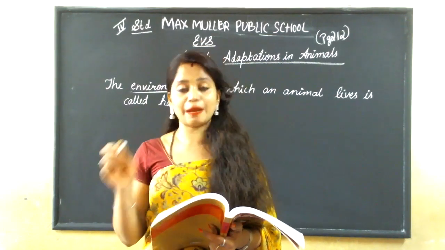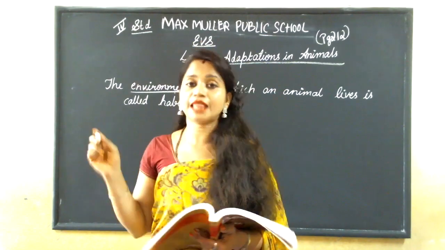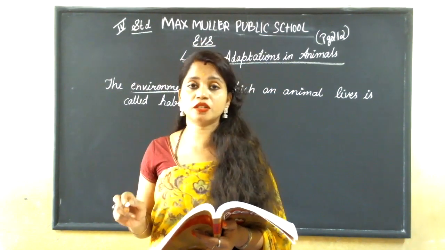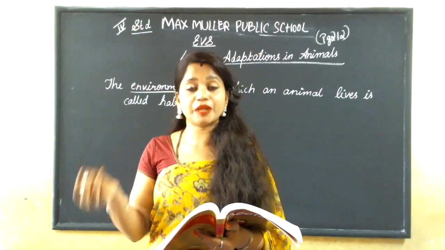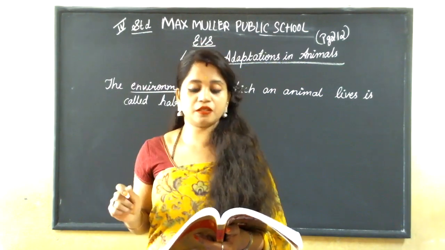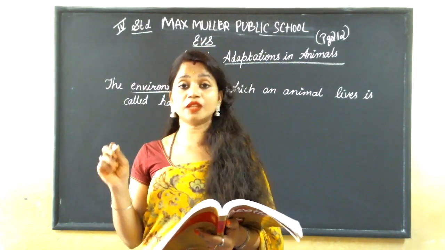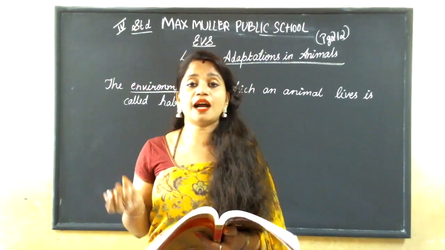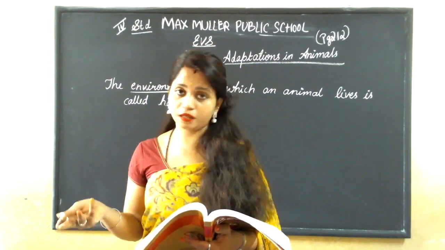Depending on the habitat, depending on the environment or that particular place, the animals have special features to adjust and survive in it. Survive means to live in that place.